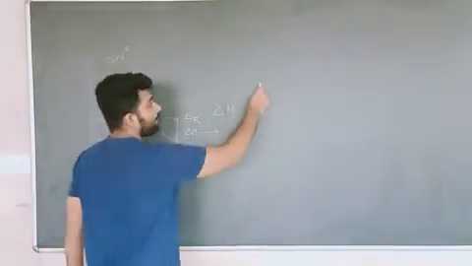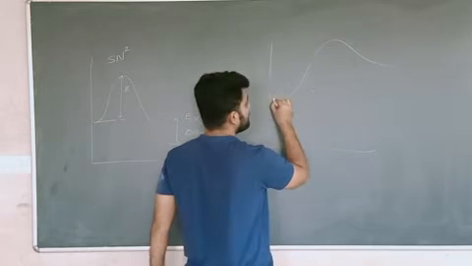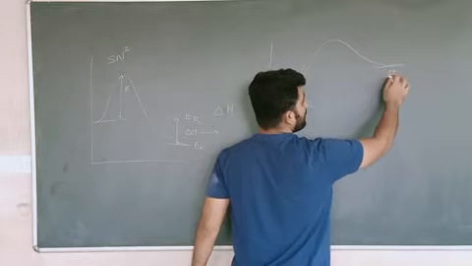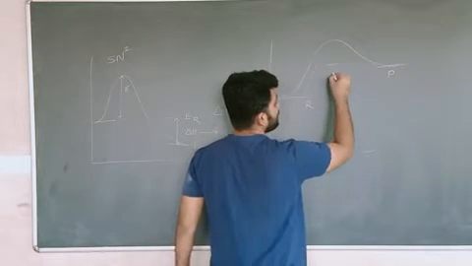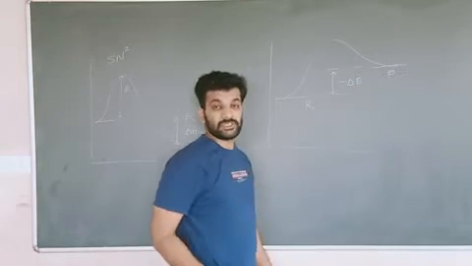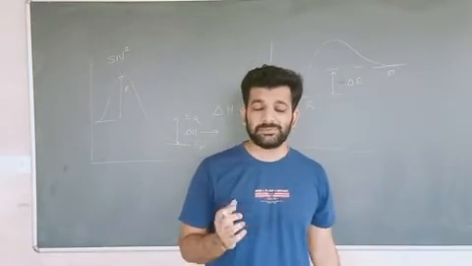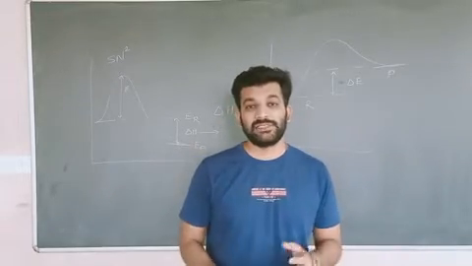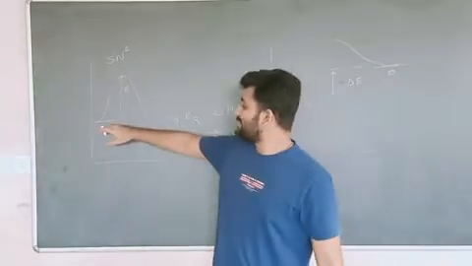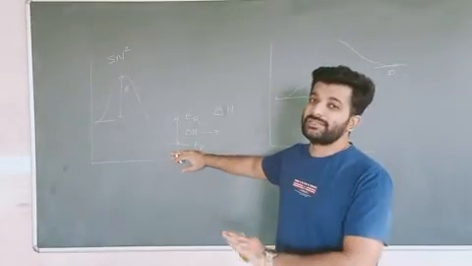And if we are having this kind of energy difference, where this is the energy of reactants and this is the energy of product, what is happening here? There is a large energy difference, and this is an endothermic process where heat is absorbed by the system. I will give you examples based on that. And again, my favorite example, HCl in water, exothermic process, heat is given out. HCl is at a higher energy level. When it is dissolved in water, the energy level decreases, heat is given out.